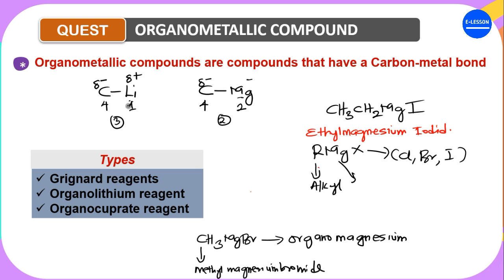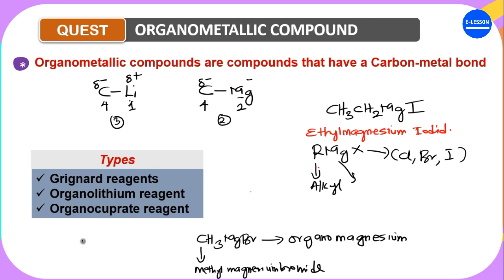Hence, the organolithium reagents are more used in synthesizing compounds when you are talking about organometallic chemistry, and I've explained the reason why that is. We said it is because it is more electronegative as compared to that of the carbon-magnesium bond. The organocuprate reagent, we are not going to dive or talk much on that.